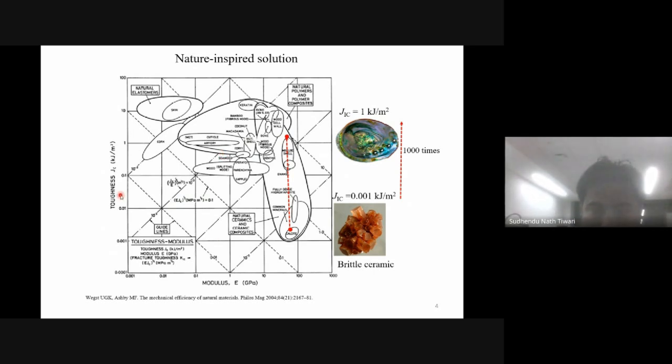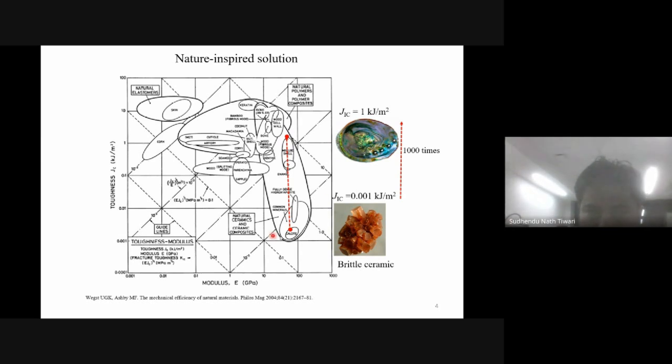If we see this chart presented here, the inner layer is known as nacre, and it is composed of mainly 95% brittle ceramic and only 5% organic material, a biological protein.